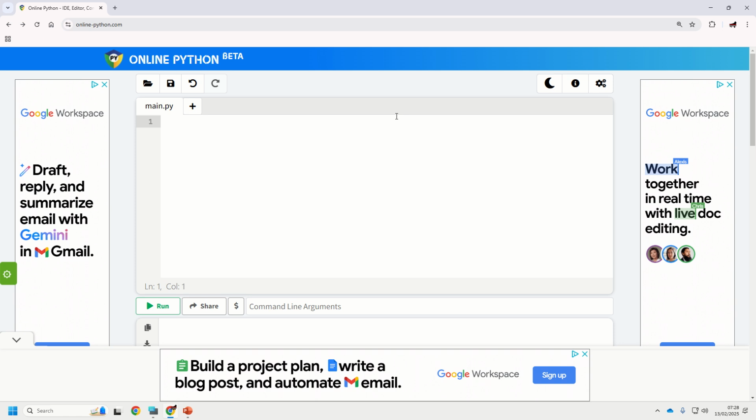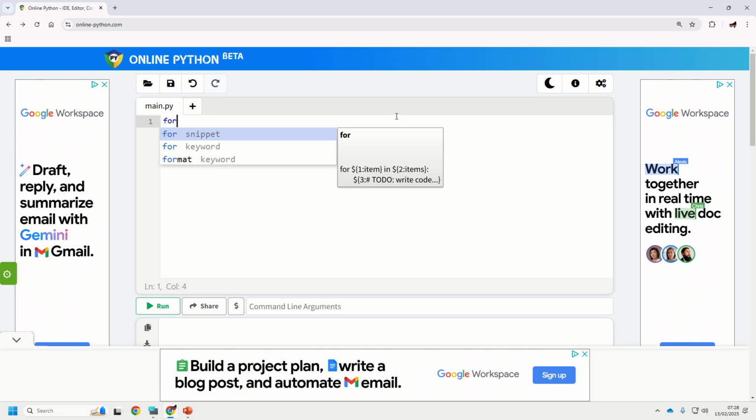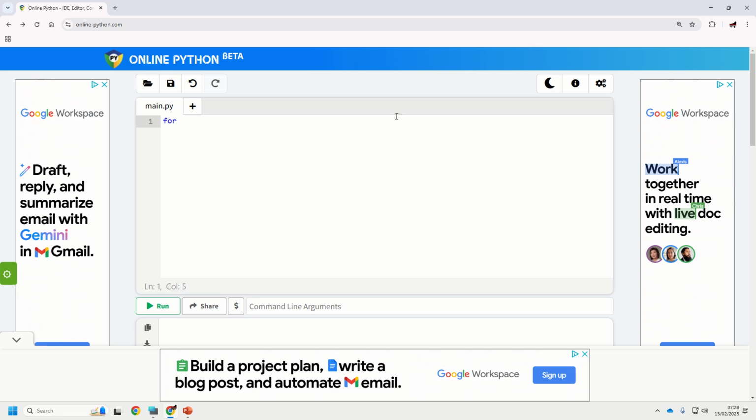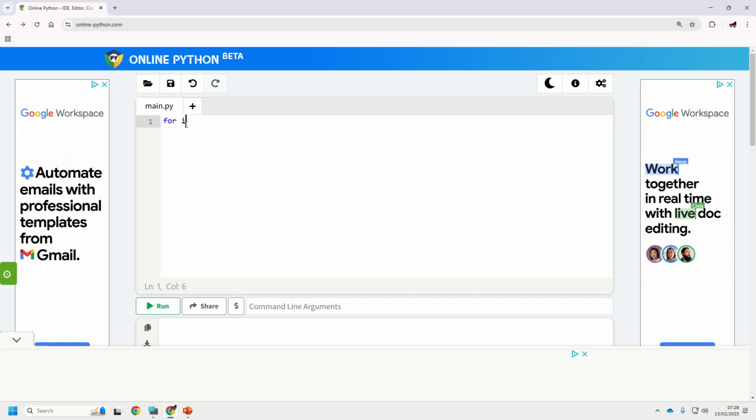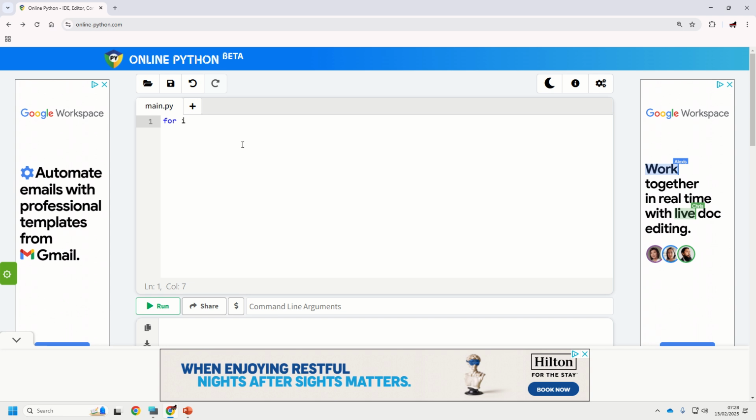The word that we use for that is for. So when we start a for loop using this word, the next thing that you include is a variable. This can be any name that you want, but it's really popular to just use the letter i. Now this is short for iteration number. So lots of programmers just put i because it's a very, very short, simple version for iteration number.